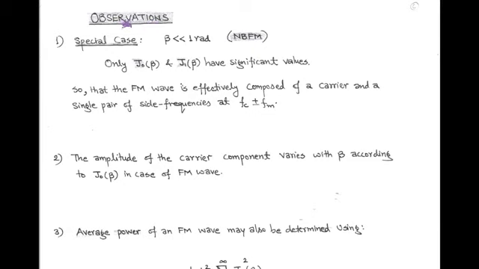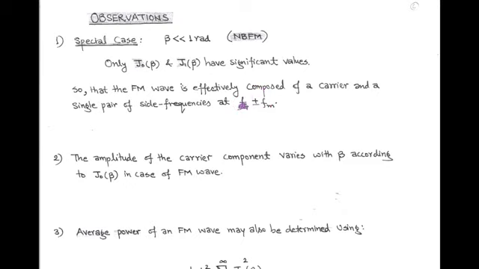So, on the basis of our discussion, we have some observations. First is, when the value of beta is far less than 1 radian, that is small value of beta, only J0 beta and J1 beta have a proper value, that is, J0 beta equals 1 and J1 beta equals beta upon 2. And this is a special case called narrowband FM. So, we can say that the FM wave is effectively composed of a carrier when we put n equals 0 and a single pair of side frequencies for n equals 1.